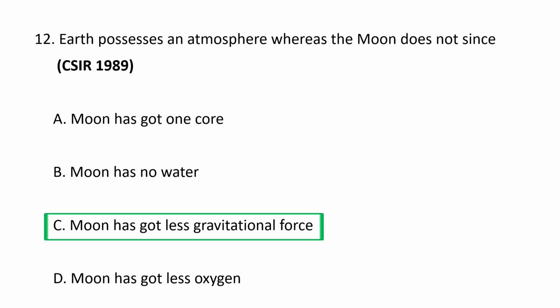Earth possesses a substantial atmosphere because its strong gravitational pull generates an escape velocity of about 11.2 kilometers per second, which is high enough to retain gas molecules. In contrast, the Moon's much smaller mass and weaker gravity yield an escape velocity of only 2.4 kilometers per second. Because the thermal velocities of gas molecules generally exceed this low escape velocity, any atmosphere the Moon might have had easily leaked into space. So Earth possesses an atmosphere whereas the Moon does not, because Moon has got less gravitational force. C is the correct option.